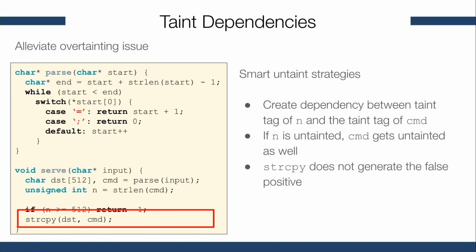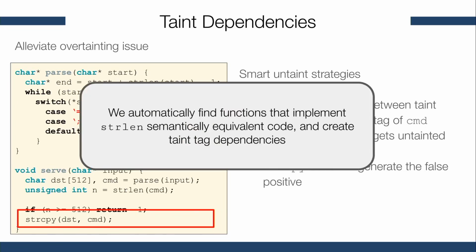Now, what we can do is create a dependency between the taint tag of the variable cmd and the taint tag of the variable n, and if n gets untainted, we can untaint cmd as well. In this case, the strcpy will not generate a false positive. We did this in Caronte, and we also automatically find functions that implement strlen semantically equivalent code and create taint tag dependencies.